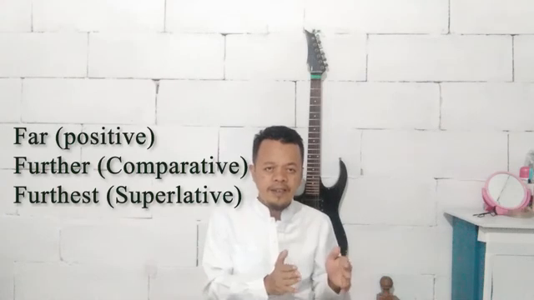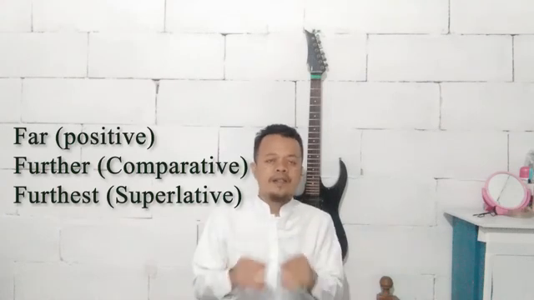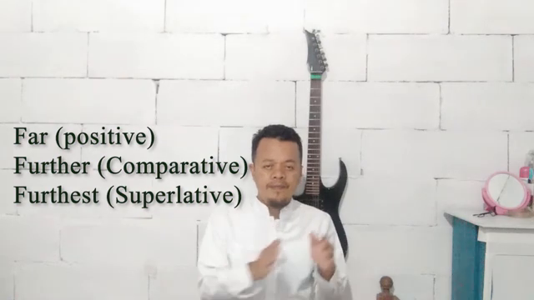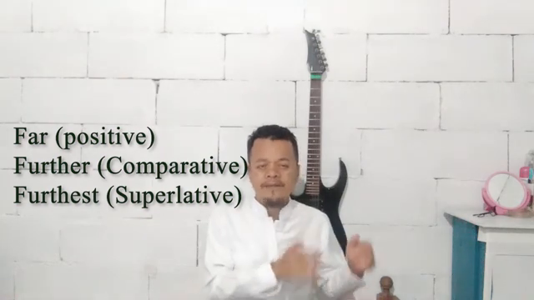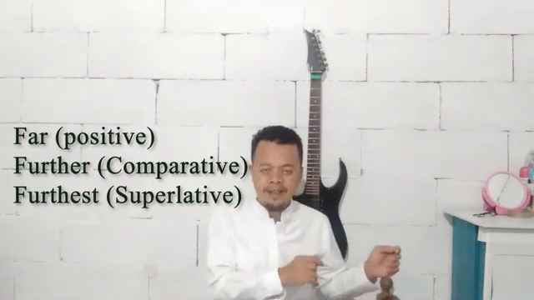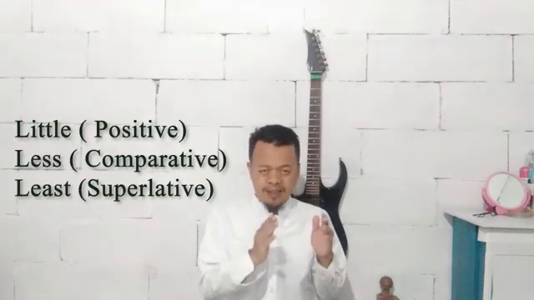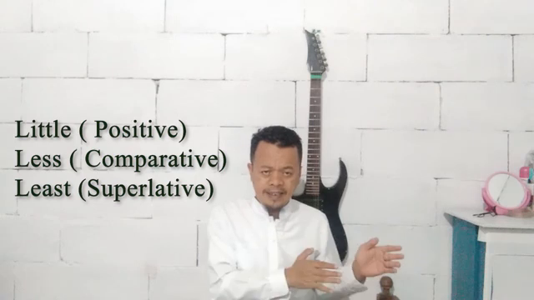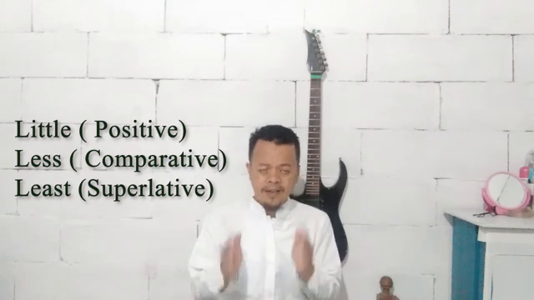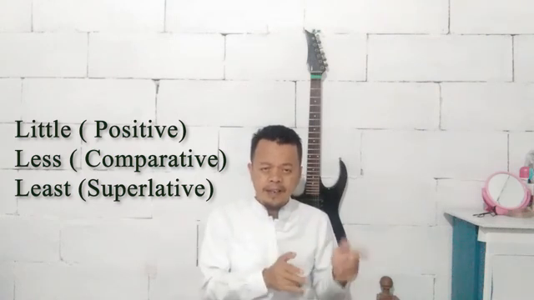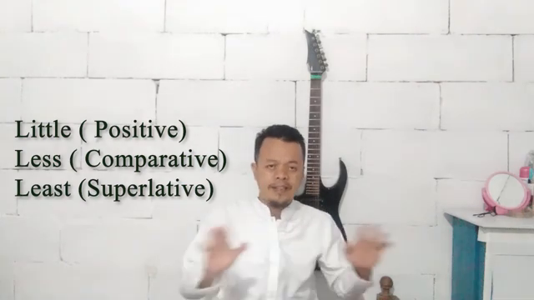Next, far, further, furthest. Far is positive, further is comparative, and furthest is superlative. Next, little, less, least. Little is positive, less is comparative, and least is superlative.